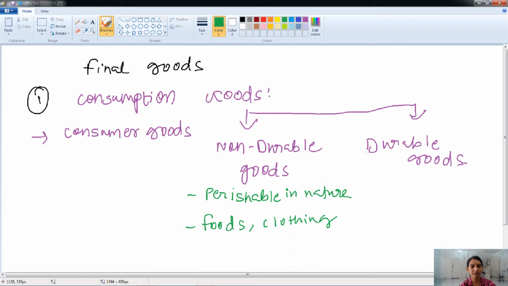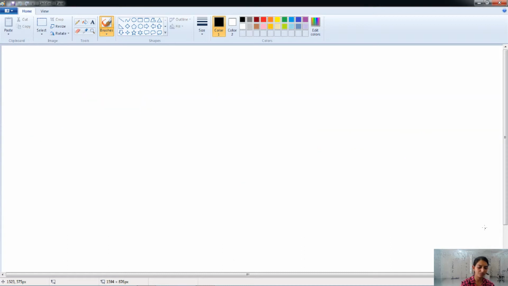The second type of the consumption good is the consumer durable goods. Okay, the consumer durable goods. It has a longer period of life and therefore it is known as the durable goods. For example, the television, the car, home, etc. are known as the consumer durable goods. Okay. It has some period of life and only after that it will perish. So this is about the consumption goods.